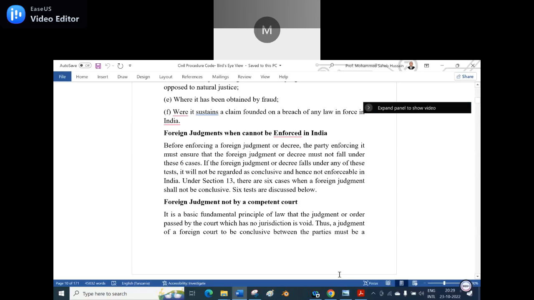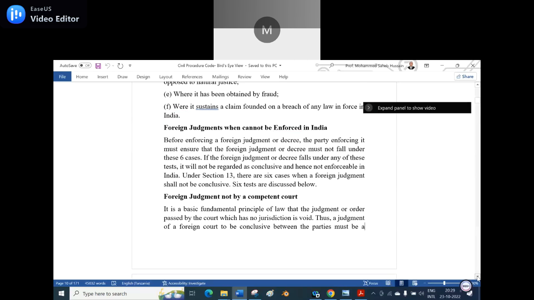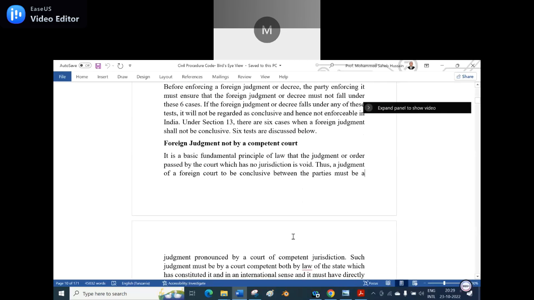Of course, we discussed above also, but now we are giving it in detail. Foreign judgment not by a competent court. When you say it is not by a competent court, that court does not have the power to give such a judgment. It is a basic fundamental principle of law that a judgment or order passed by a court which has no jurisdiction is void.